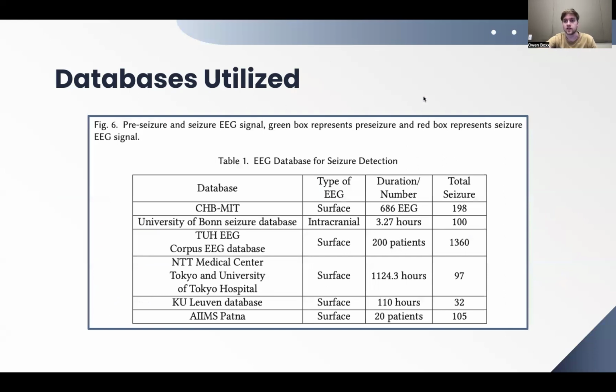This is a diagram that was shown in the paper for the different kinds of databases utilized throughout all the different papers. It has the total number of seizures that actually occurred in each of the databases. This number does not represent how much data there is, it's how much data for actual seizures that occurred. Let's go to the next one.